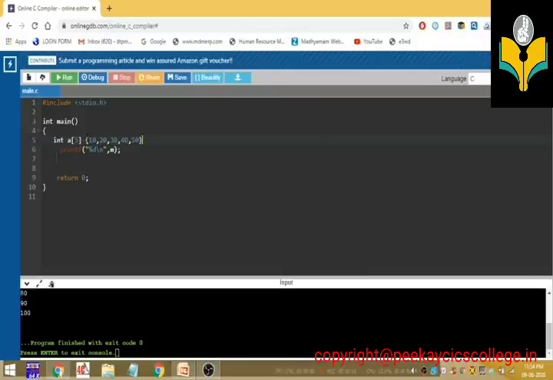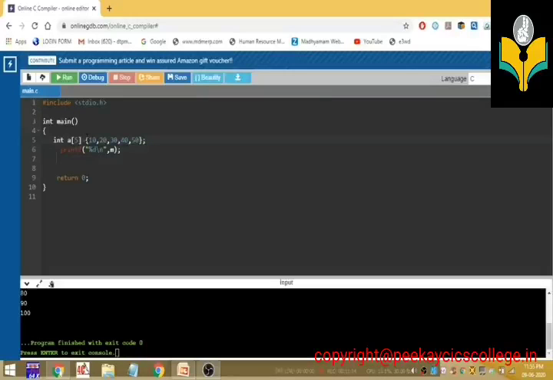So students, from this line onwards, I am going to store and process 5 integer values inside an array. That is, I am grouping 5 integer values and storing them inside the array with the variable name a.